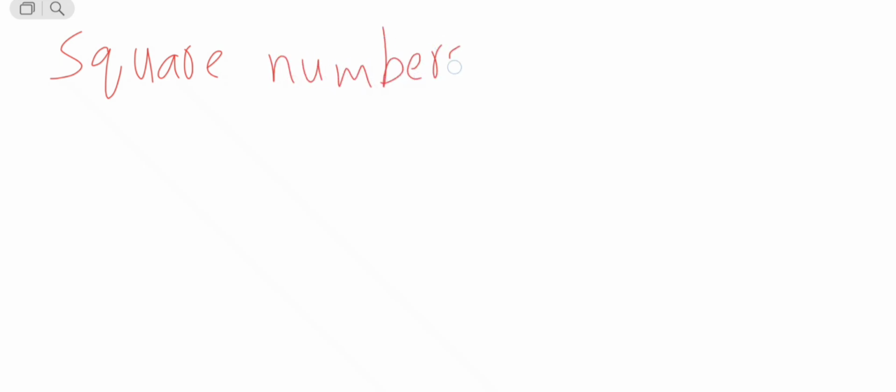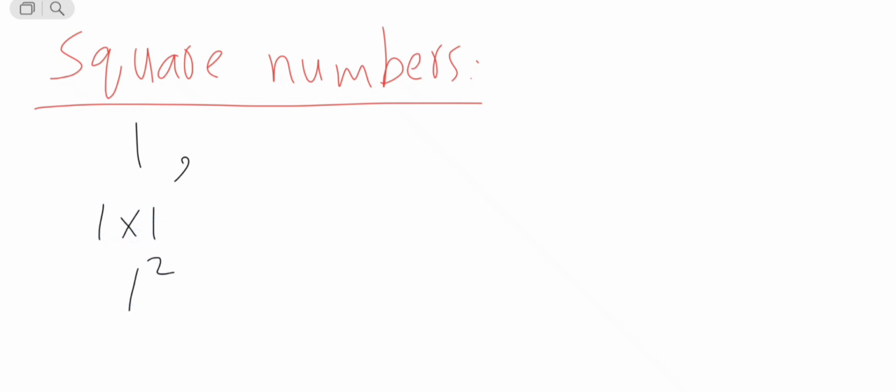So after odd numbers we have some other types of numbers. For example, square numbers. What are square numbers? A square number is a number. For example, 2. 2 is not a square number. Why? Because something multiplied by something is not equal to 2. Okay, let's see another thing. For example, 1. 1 is a square number. How do I know 1 is? Because if I multiply 1 with 1 it equals 1. So 1 times 1, or 1 square, equals 1. 2 is not a square number because two same numbers multiplied by each other do not equal 2.